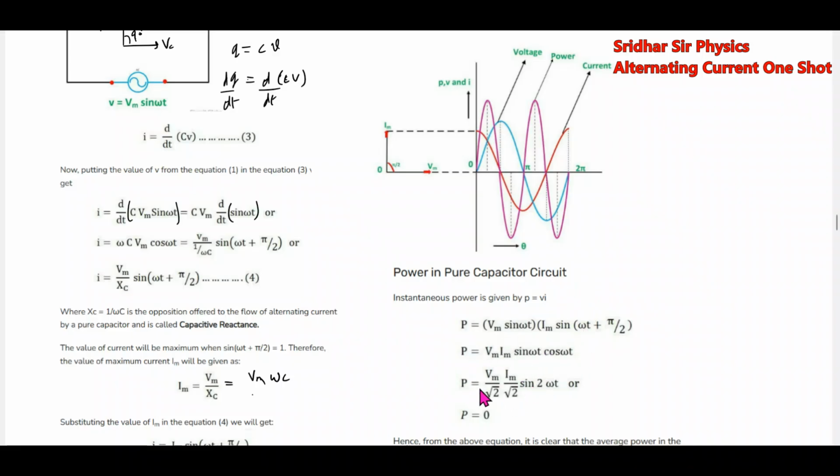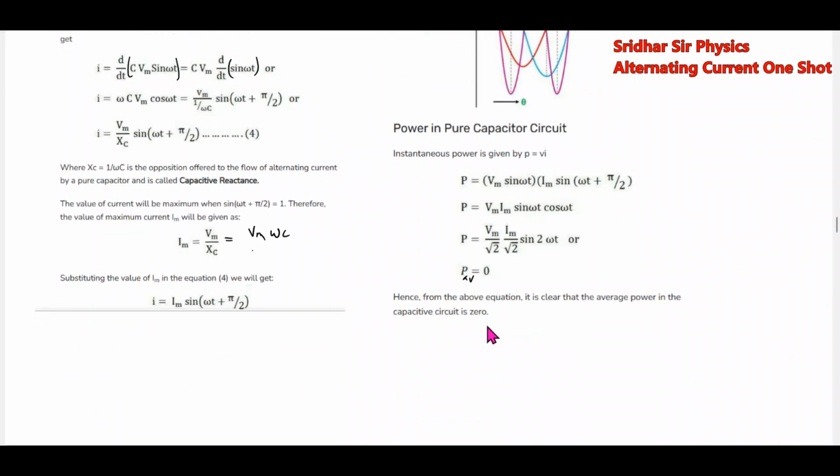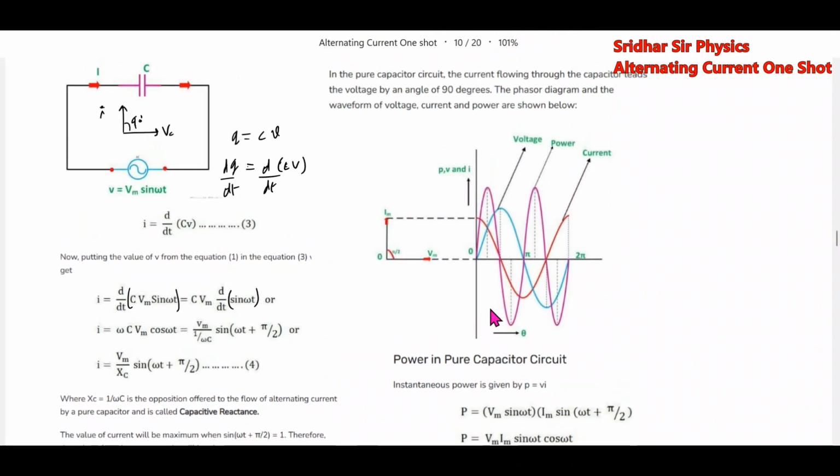If you go for average power, it will become 0. So with this, what we can say is that the average power in the capacitive circuit is 0. So the capacitive circuit will not consume power. I'll summarize here.